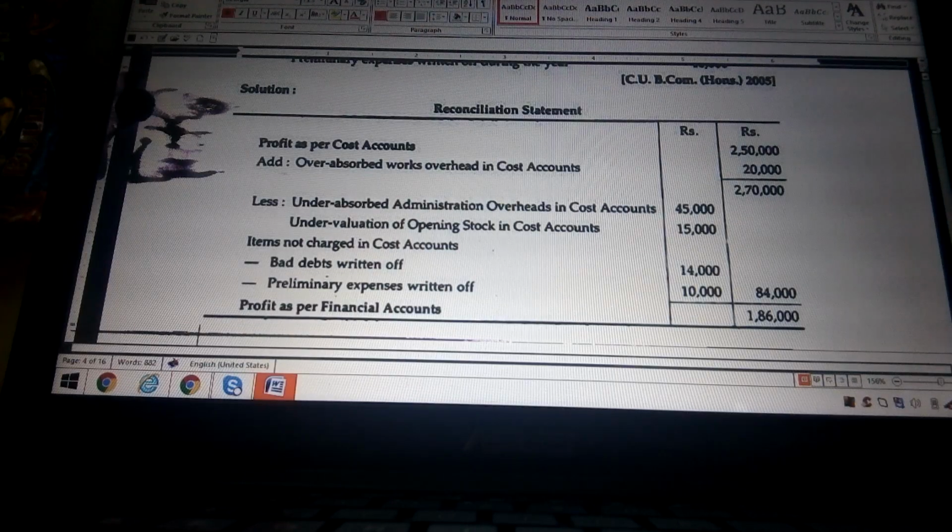Similarly, items not charged in cost accounts, that is, some financial items that are not considered in cost accounts, that amount should be deducted. That is bad debts written off, 14,000, and preliminary expenses written off, rupees 10,000. So these are the two items that come under the financial accounts. So finally, profit as per financial account is 1,86,000.